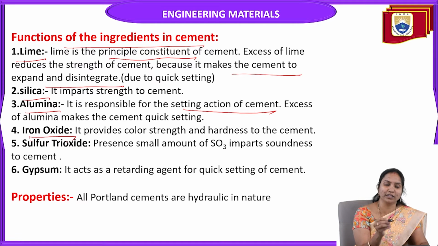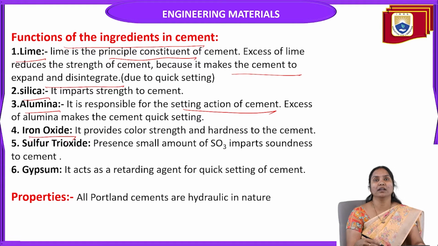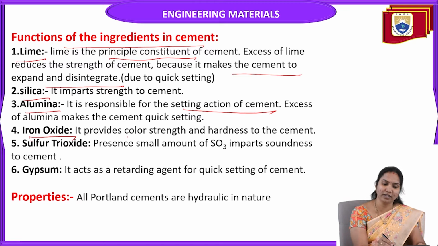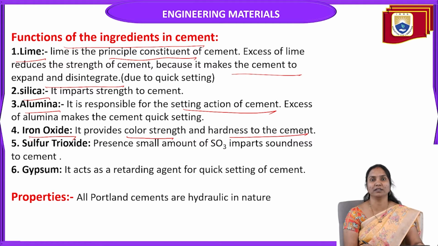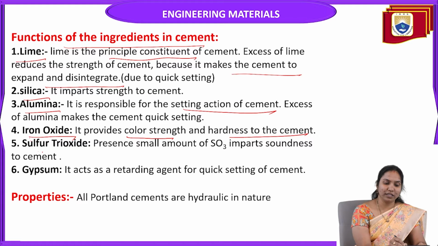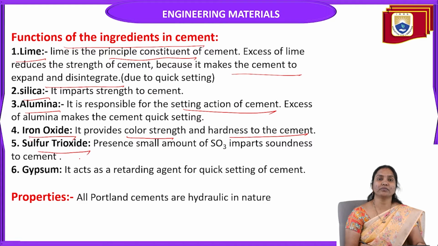Iron oxide provides color, strength and hardness to the cement. If you are adding iron oxide, what is its function? It provides color, strength and hardness to the cement. Now let's go to sulfur trioxide. The presence of small amounts of sulfur trioxide gives soundness to cement.